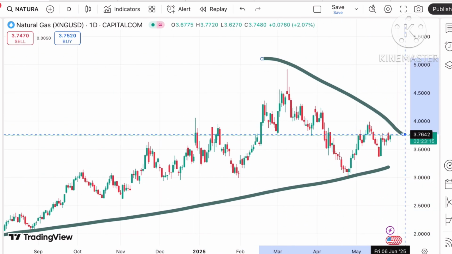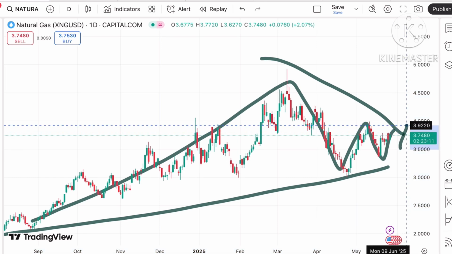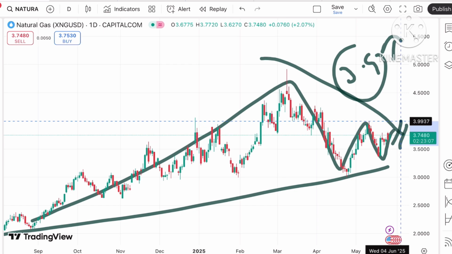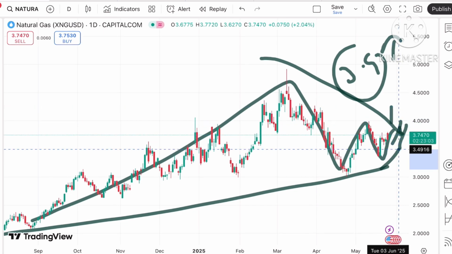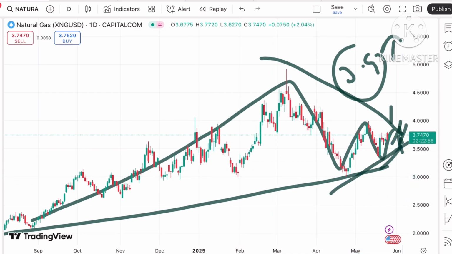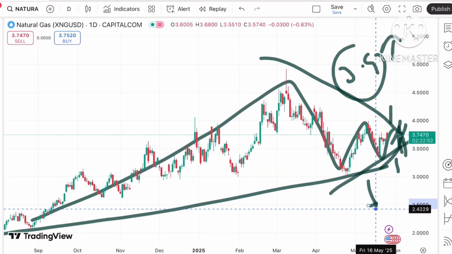If the price goes above this level and breaks this trend of 3.9, there can be a further upside and it can move above $4, and then a further upside. But if it starts falling below 3.6 and goes below 3.3, chances are high it can touch $3 and then a further downfall.